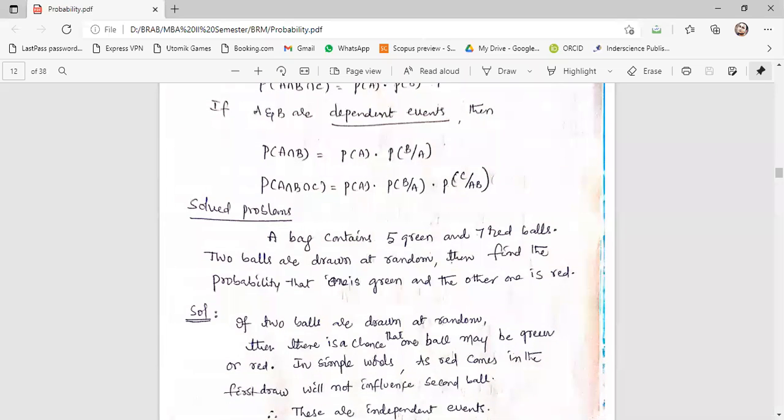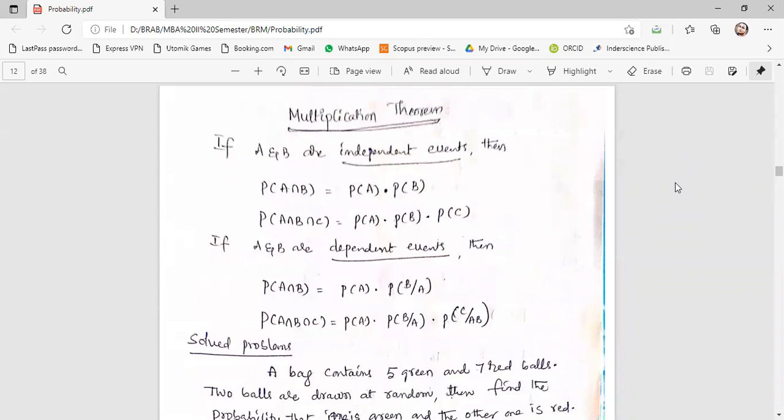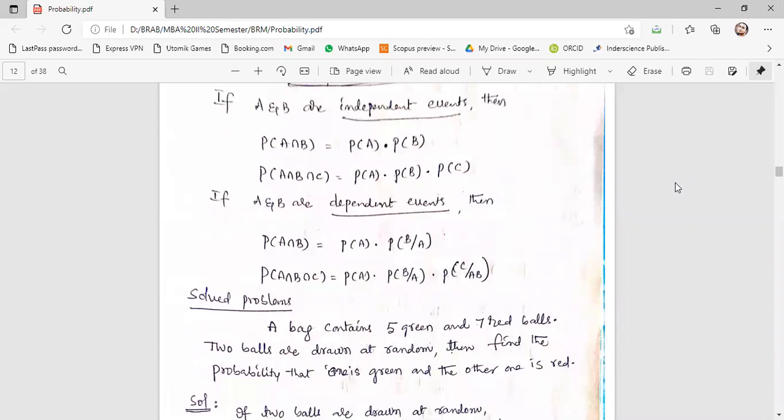But see here, independent and dependent events are there. The statement is like that. So multiplication theorem, in case of independent events, the formula is like that. In case of dependent events, the formula is like that. So what is the difference between independent and dependent events? That is what we are discussing now.